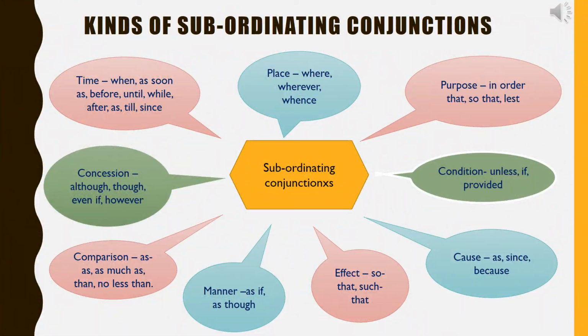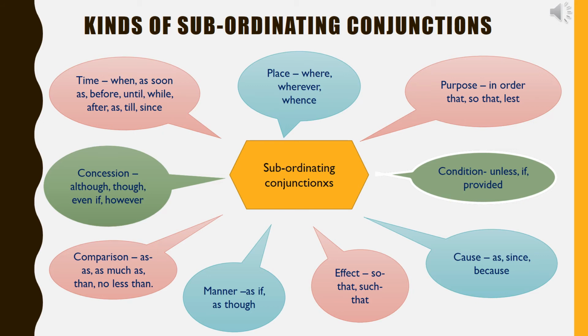Kinds of subordinating conjunctions. There are nine kinds of subordinating conjunctions. First, time. Some subordinating conjunctions of time are when, as soon as, before, until, while, after, as, still, since. For example, grandmother will have a bath after she comes back from the market. Geeta has been happy since she came here.